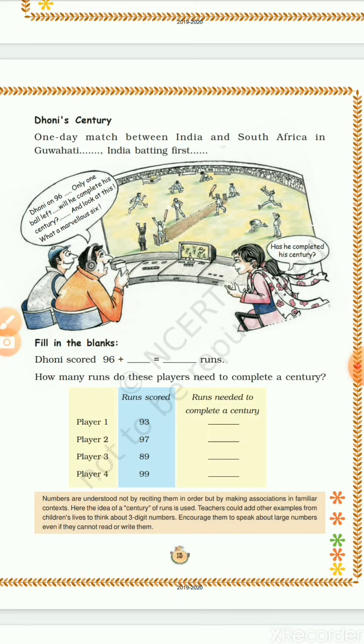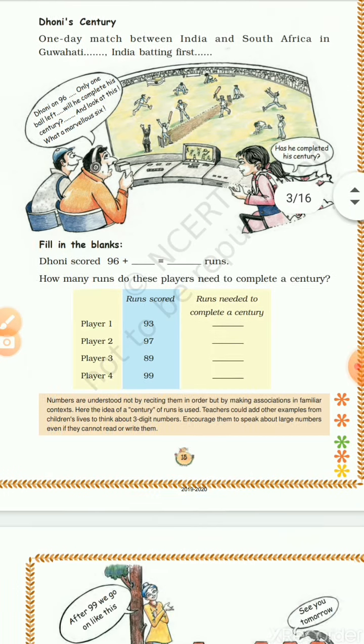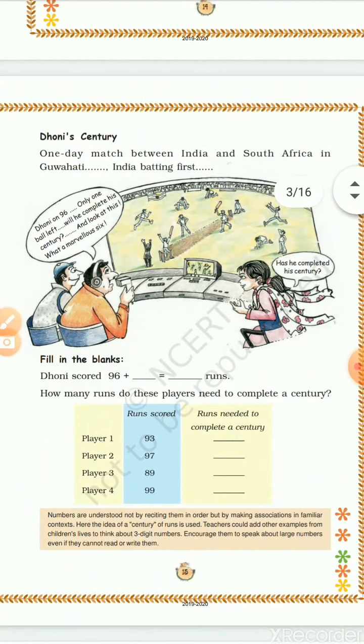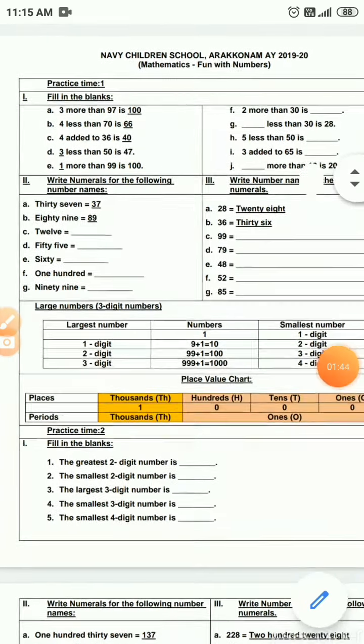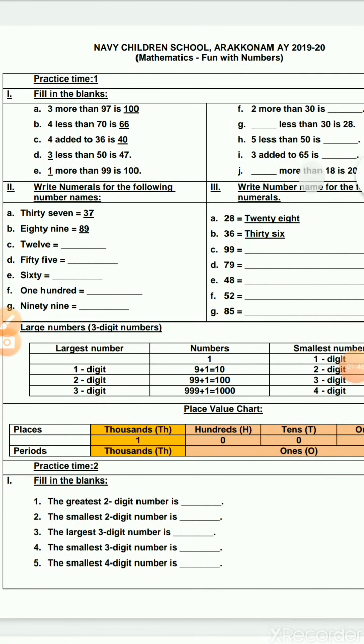What we learned over here is about a century. A century means 100. Okay children, so now you know the numbers from 1 to 100. You know very well about 2-digit numbers. We started with a 3-digit number, that is 100. Now after this we will learn the numbers beyond 100. Here we will see some practice worksheets.